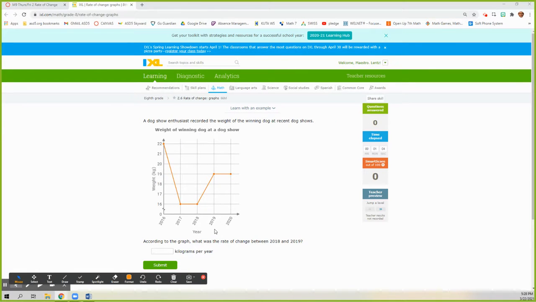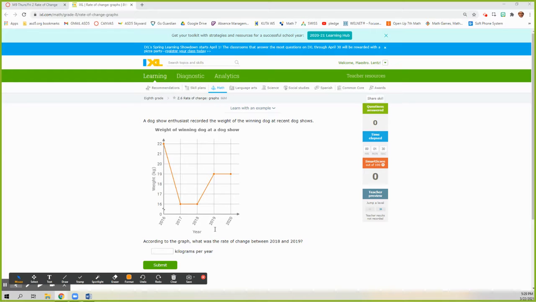Hopefully you remember from last year. Some of you may be blacked out during the pandemic there from March on and don't remember this. But rate of change is the same as constant of proportionality, which is the same as slope. They all mean the same thing in theory. So on this last IXL for this piece of the unit, rate of change graphs here, Z.6, it's going to